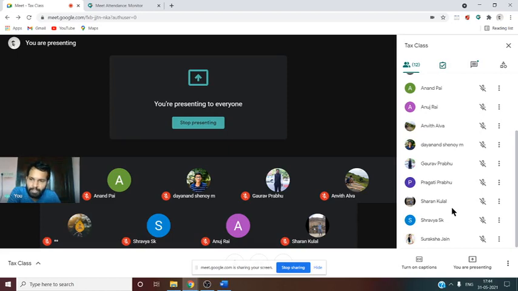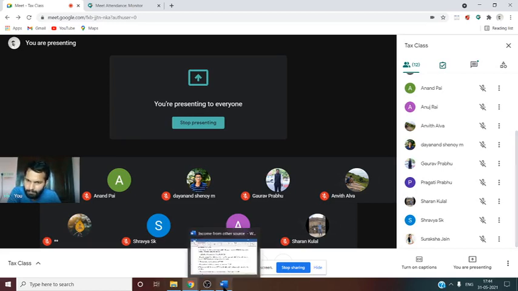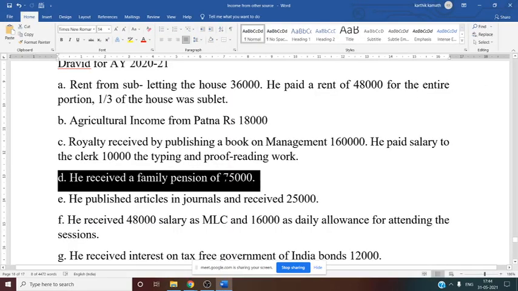Rule for standard deduction, family pension: 33 1/3% of the family pension or 15,000, whichever is low or high? Low. Whichever is low. So that we have to calculate.